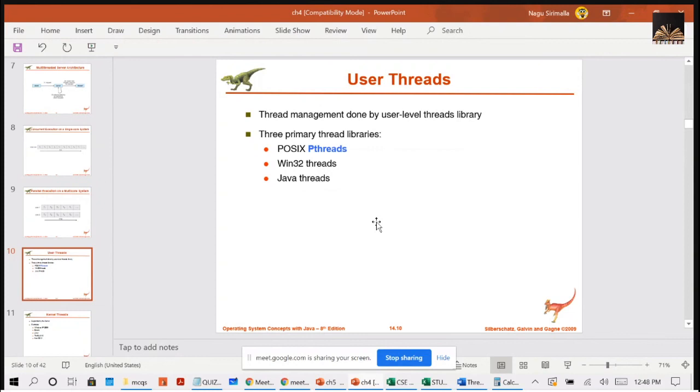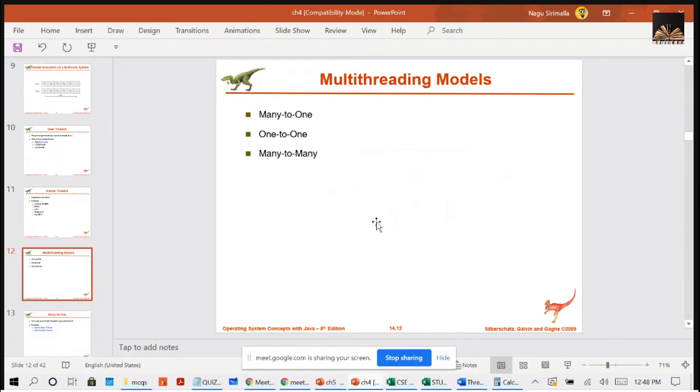Coming to the multi-threading models, they tell you the relationship between user threads and kernel threads.